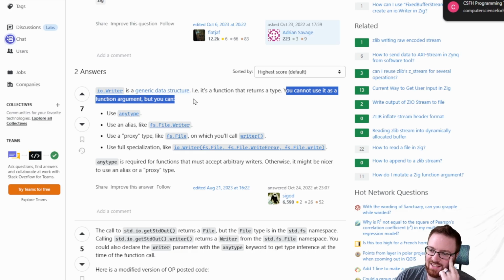You can't use writer as a function argument because it's not a type. It's a function that returns a type. And you know what?